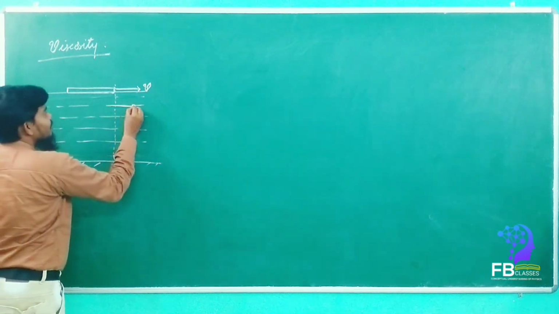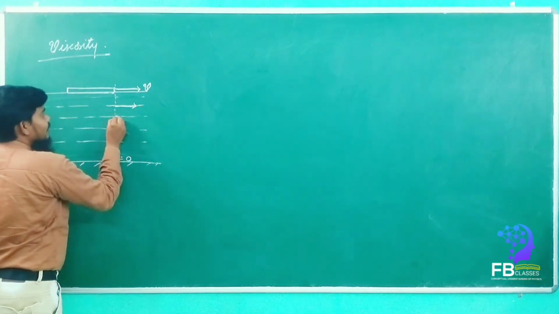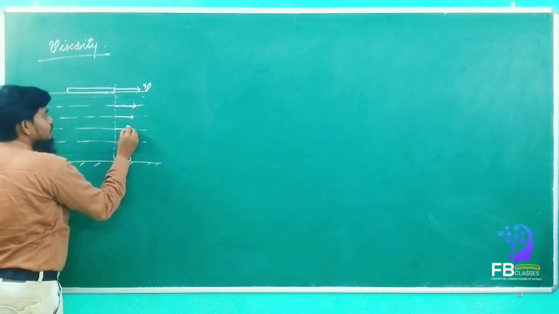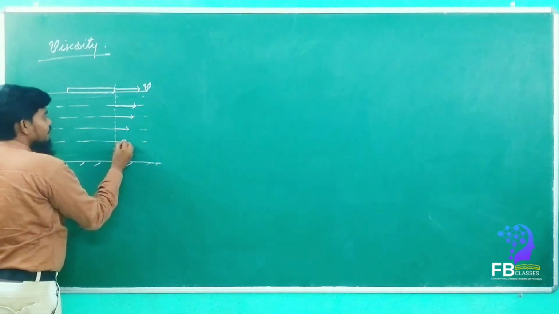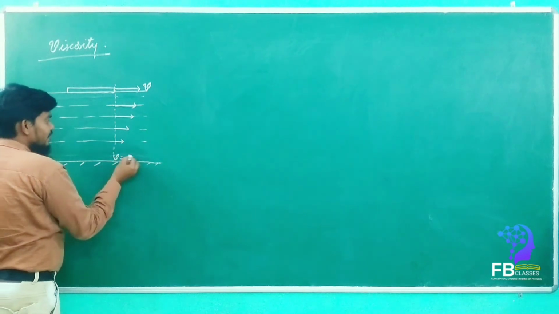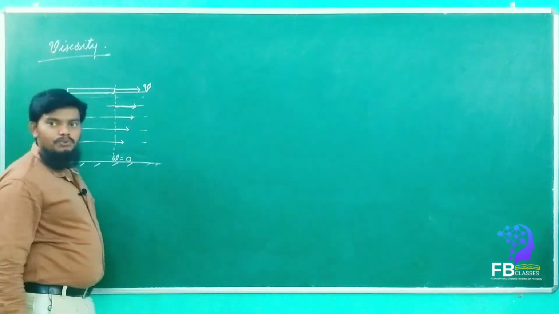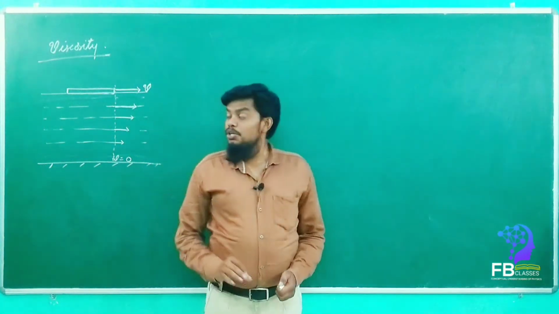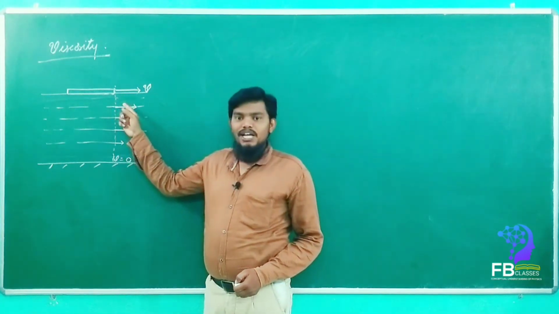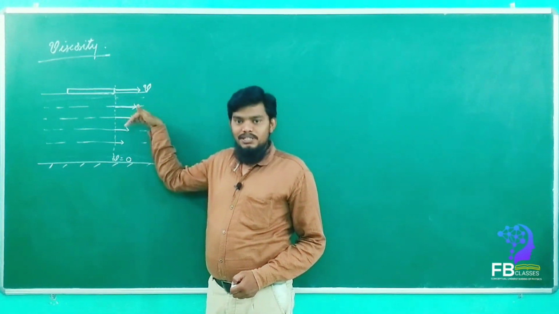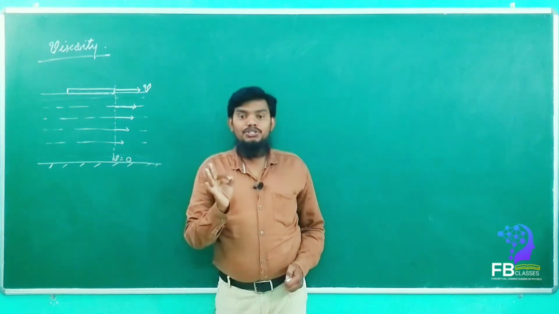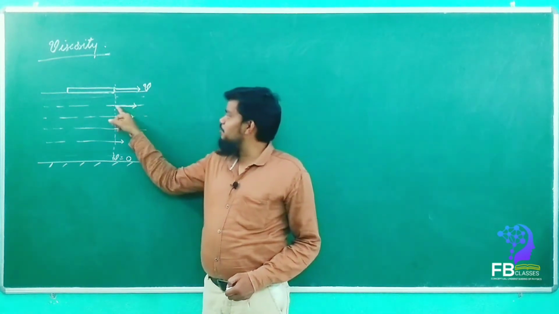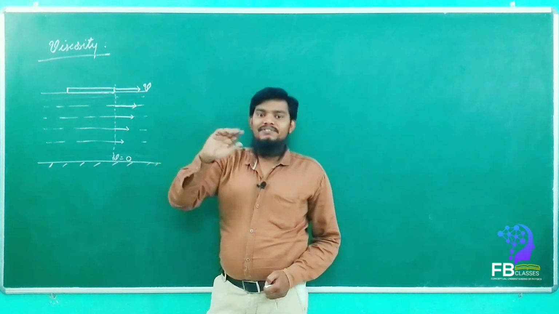The second layer, the v will decrease, and the third layer it will decrease more. The fourth layer it will decrease, the fifth layer it will decrease, and the last layer velocity will be 0. Got it? So why does the velocity decrease as we go deeper into the water? Only due to the frictional force acting between the layers of a liquid.